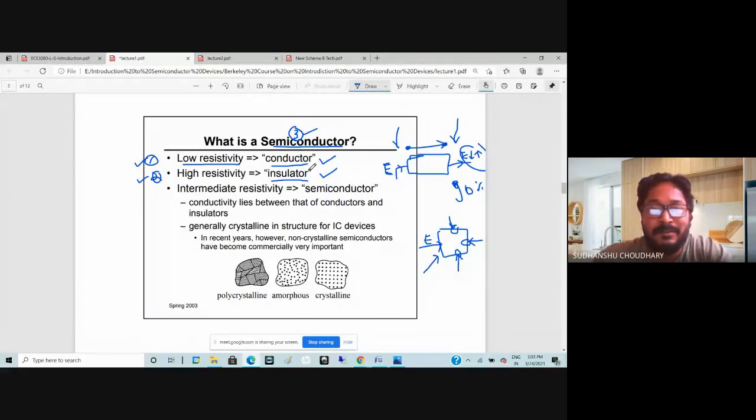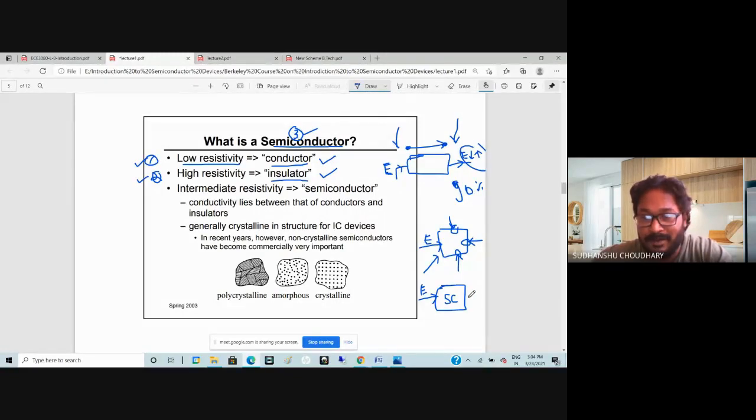So semiconductor means it will sometimes conduct and sometimes it will not conduct. So what time will it conduct? Let us say this is my semiconductor. I apply E over here, and it can conduct sometimes and it cannot conduct sometimes. Again, we have to understand why it can conduct sometimes and why it cannot.